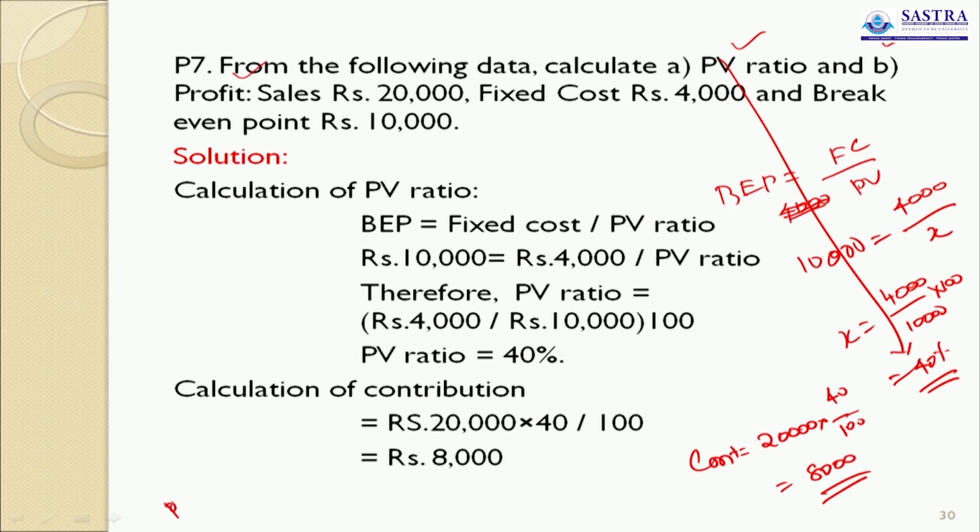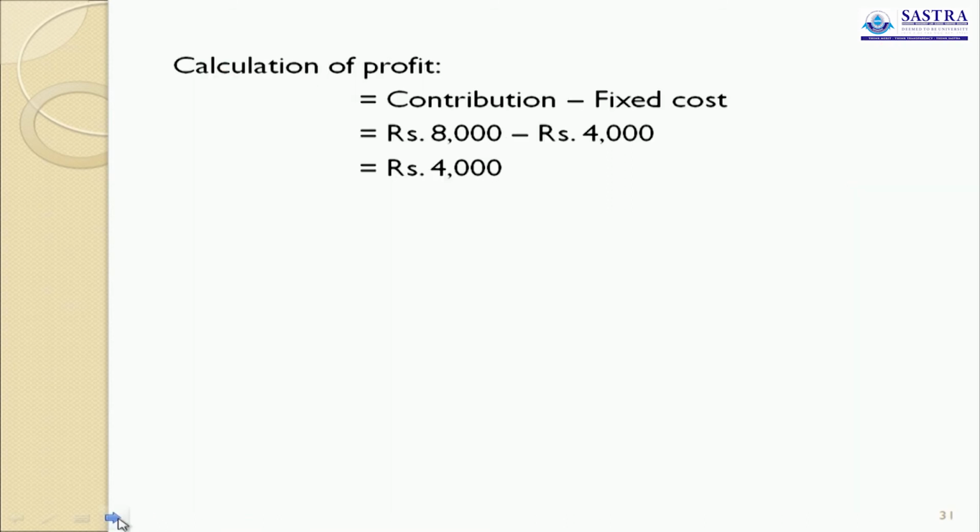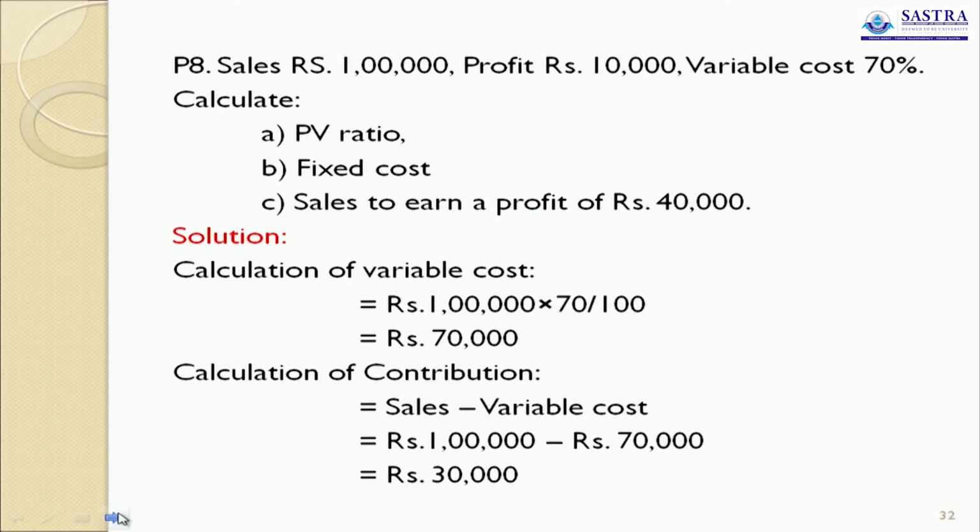Profit equals contribution minus fixed cost, so profit is 4,000. Okay, this is the answer. PV ratio 40, contribution 8,000, then profit is 4,000. Are you clear? Good. Now shall we move to the next problem?